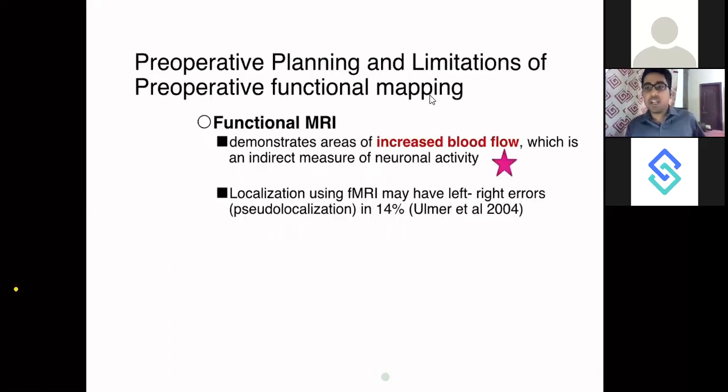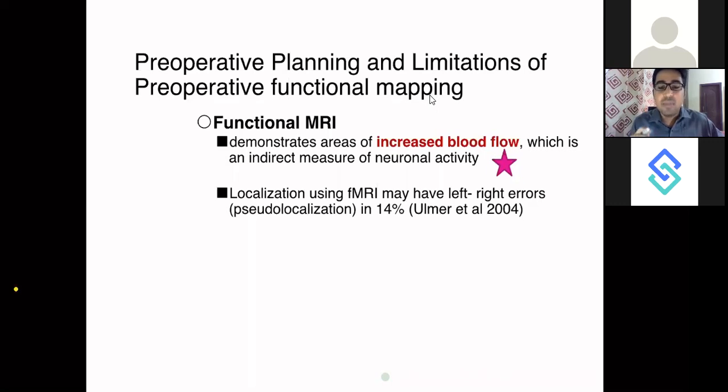Coming on to functional MRI. You must have heard about MRI, but functional MRI is done while the patient is performing certain tasks, whether it is speech, finger tapping, lower limb movement, or identifying or visualizing certain objects. While the patient is inside the MRI scanner, the MRI will be able to detect the areas which are activated during that particular function.